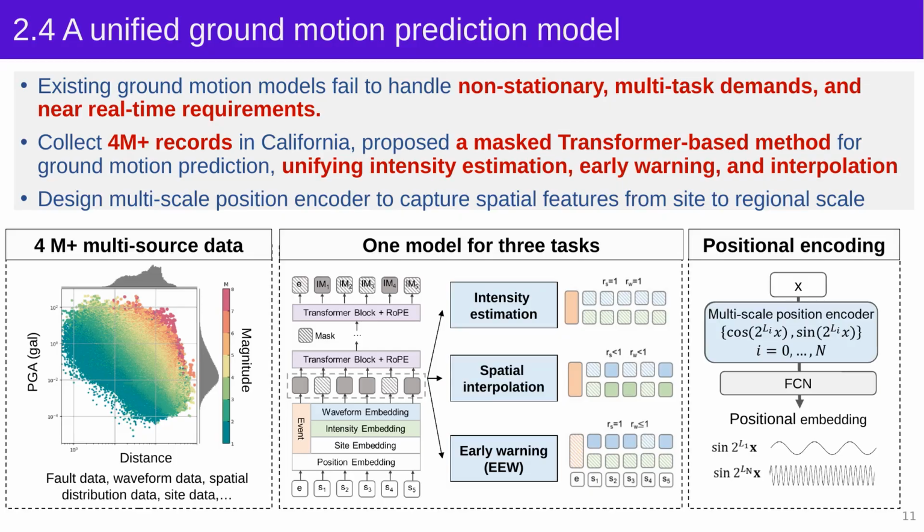We proposed a unified ground motion prediction model for intensity estimation, earthquake early warning, and ground motion interpolation. It is based on a mask transformer, and we trained it using more than 4 million ground motion records from California. One model can therefore support several different ground motion prediction tasks.